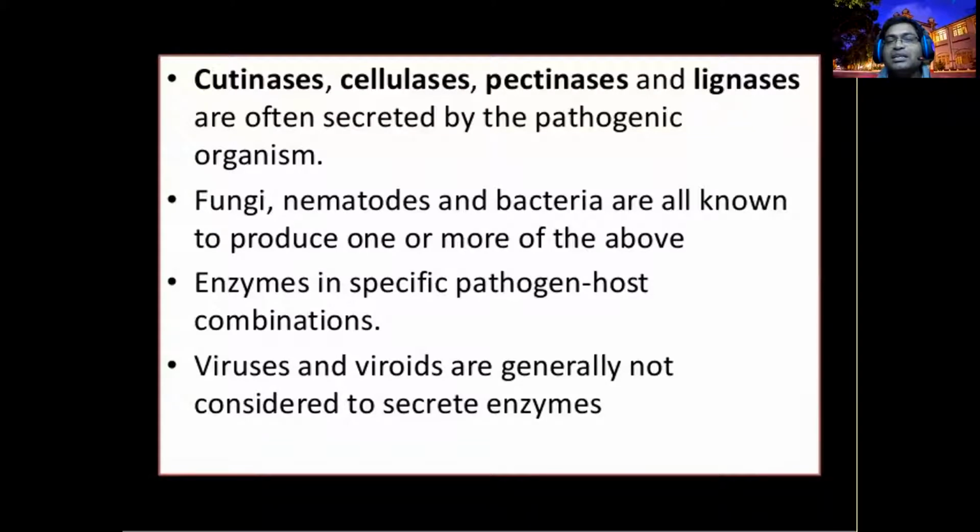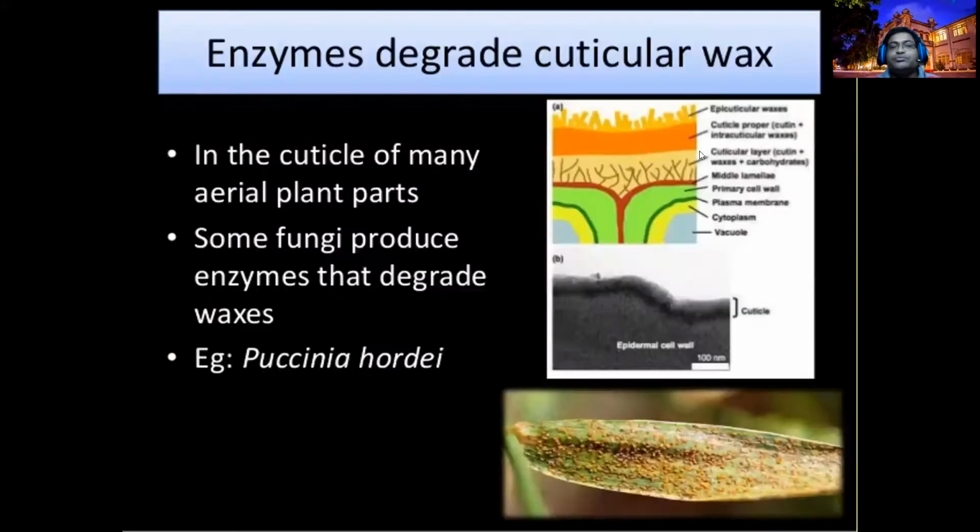To break the lignin, they need lignases. So a certain group of Basidiomycota fungi, especially the mushroom group fungi, produce lignases because they play a major role in the decomposition of wood in the forest.